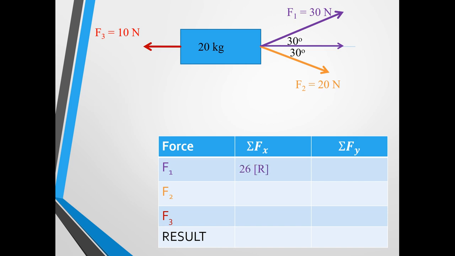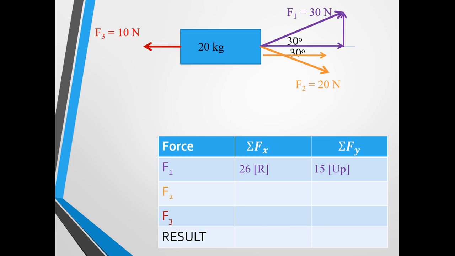So for force 1, we know it has a horizontal component of 26 newtons right. And you could do the same thing for the vertical component. So if we said this was y, then we would get sine 30 is equal to y over 30, and so we would find that the vertical component will be 15 newtons up.